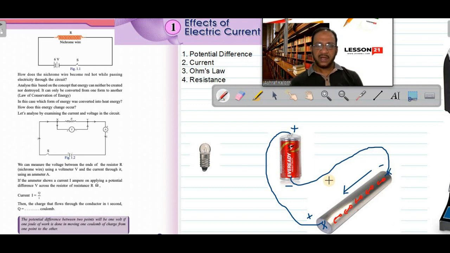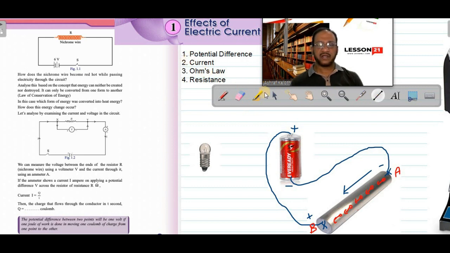Work is done. How much work is done? To move 1 coulomb charge from one point to the other point. Suppose we are taking this point as A, this point as B of the conductor. Okay. Then work done to move 1 coulomb charge from the point A to the point B. That is called potential difference here.